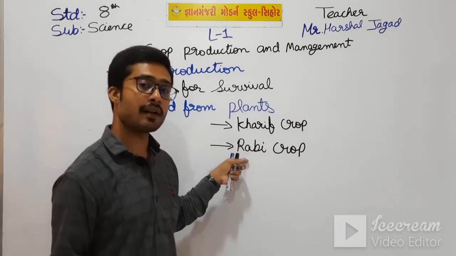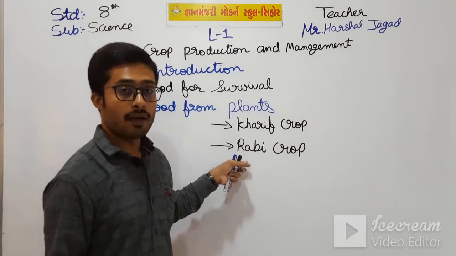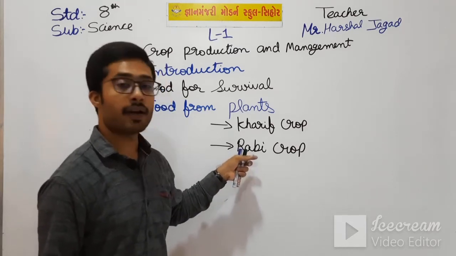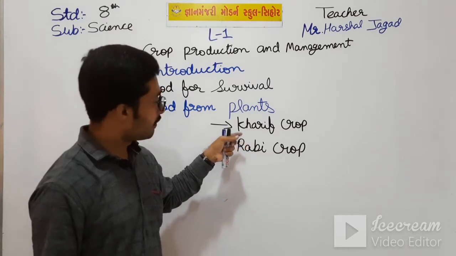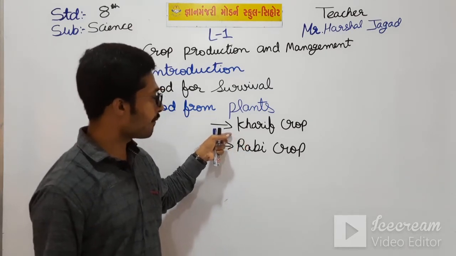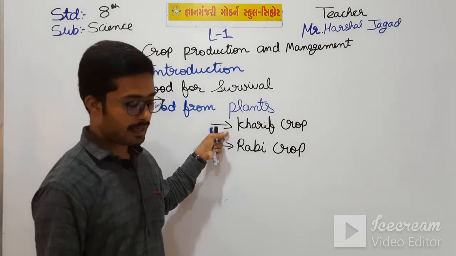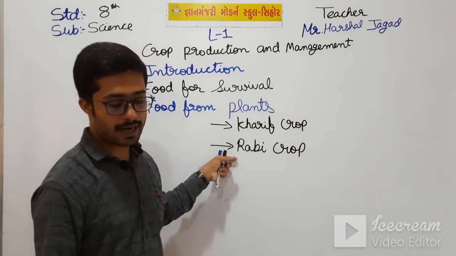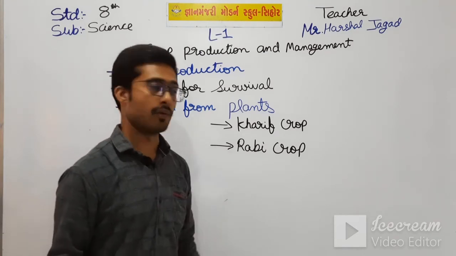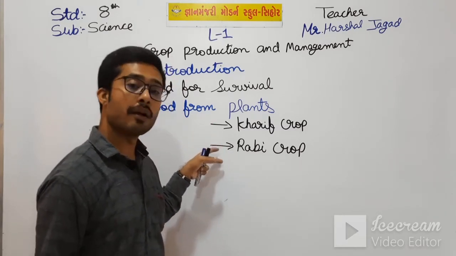Examples of kharif crops are rice, maize, cotton, etc. Examples of rabi crops are wheat, barley, pea and gram, etc. So these are the main points of kharif crop and rabi crop.